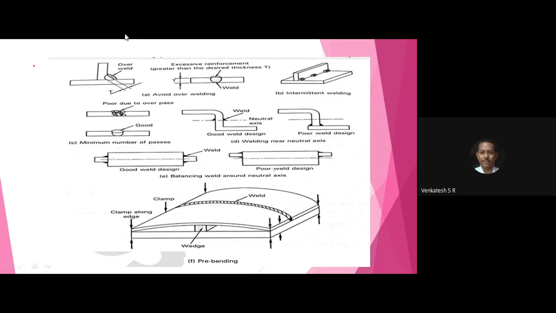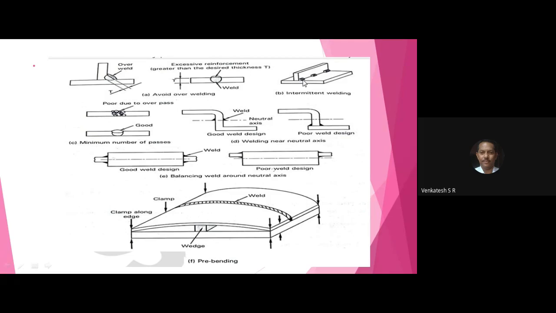See here, you can observe T is the thickness of the weld. Only this much of welding is required. This portion, the curved portion with the dots, is the over weld in the T shape. And next, come to the butt joint. Only this much of weld is required. This portion is excess welding metal on the joint.